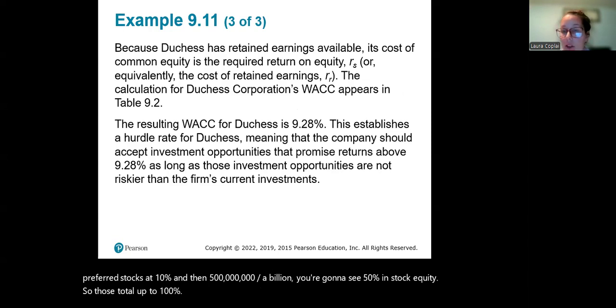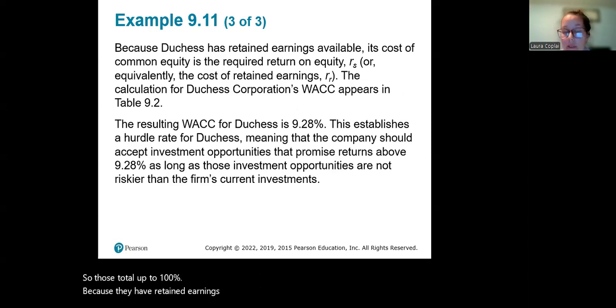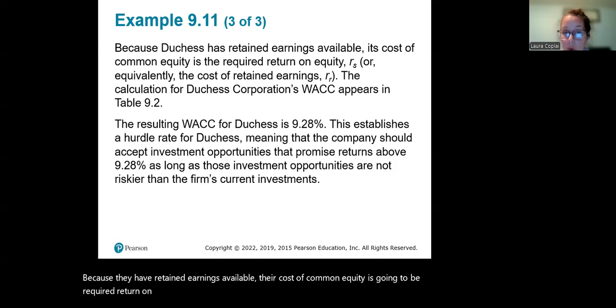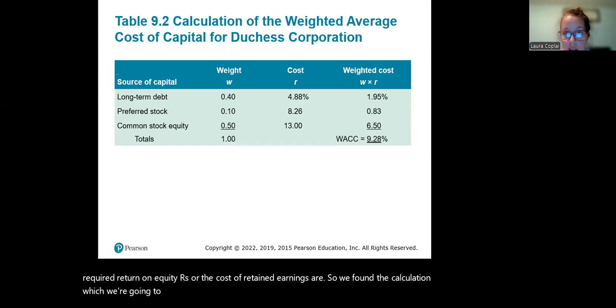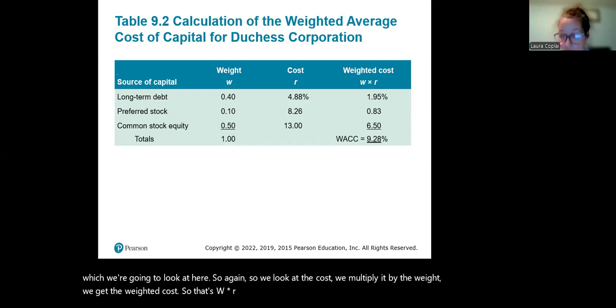Because they have retained earnings available, their cost of common equity is going to be the required return on equity, RS, or the cost of retained earnings, RR. So we found the calculation, which we're going to look at here. Again, we look at the cost, we multiply it by the weight, and we get the weighted cost. That's W times R. And then we add everything up.